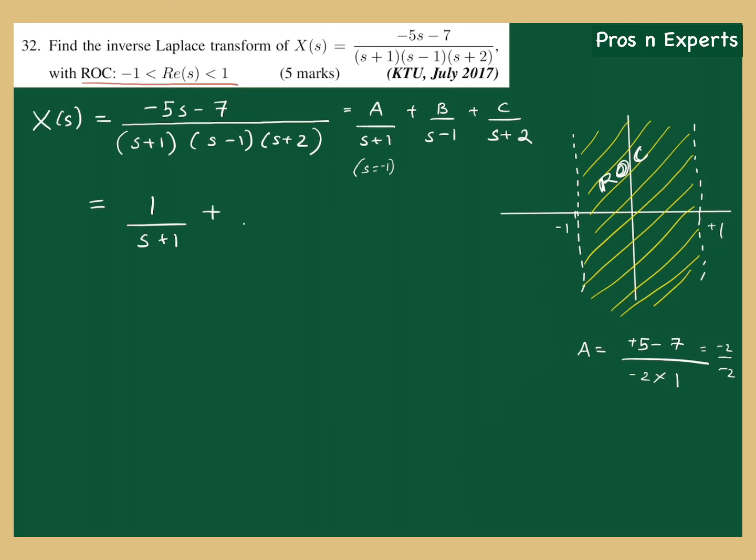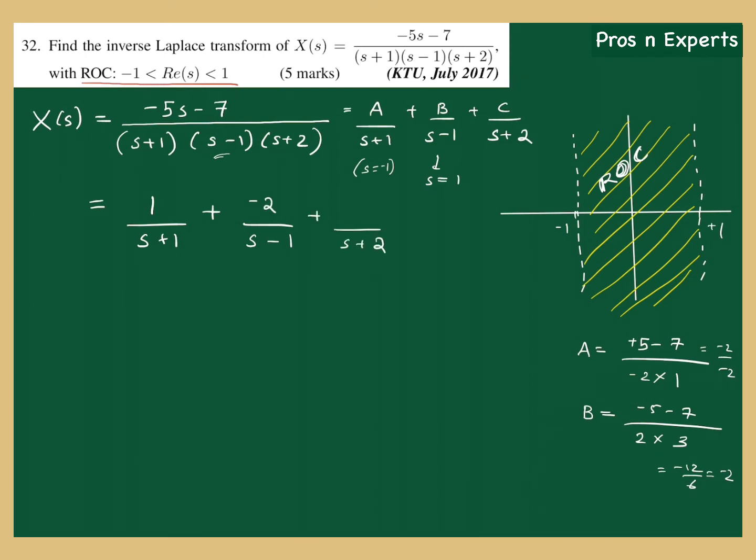Similarly, let us find B. B can be found by putting s = 1 in all factors except s - 1. So B equals (-5 - 7) divided by, with s = 1, 2 into, neglecting this factor, 1 + 2 is 3. So this is -12 by 6, which is -2. So B is equal to -2.